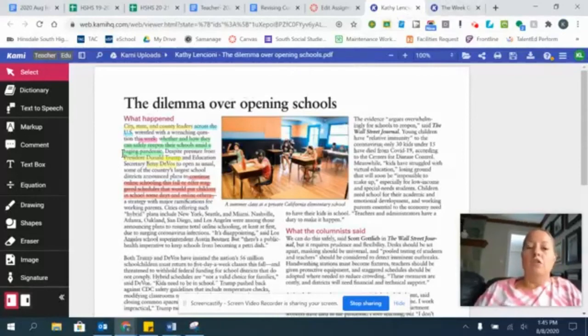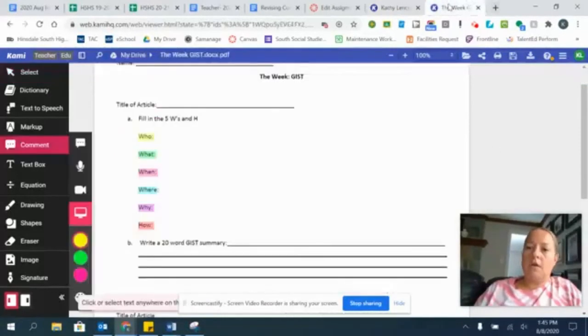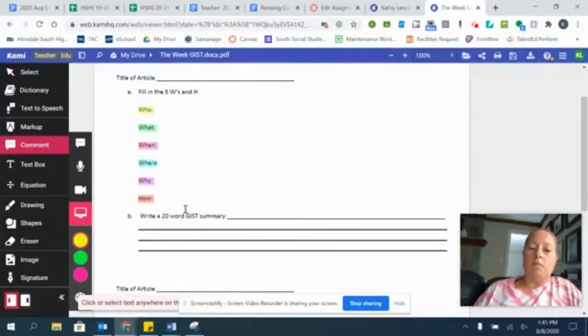Now, you will read the entire article, and you can choose to use this color coding strategy as you go or not. When you get done, what we're asking you is to write a gist summary. And it says a 20-word gist. I can pretty much guarantee you, your teachers are not going to be counting every word. They're not going to say, well, you only did 18 and you did 22. I would say this: if you haven't filled most of these lines, you're probably not into enough detail. If you have way more than what will fit on these lines, you're going into far too much detail.